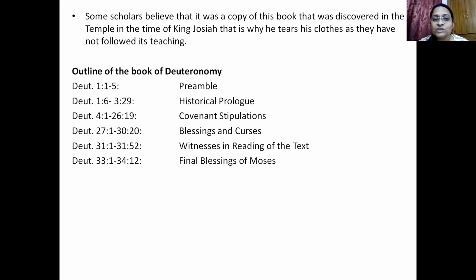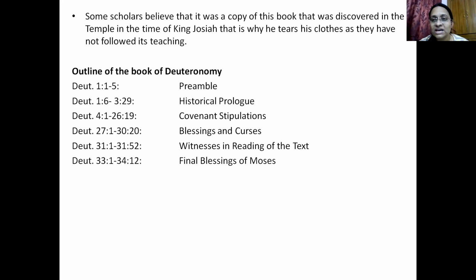Some scholars believe that a copy of this book, Deuteronomy, was discovered in the temple at the time of King Josiah. That is why he tears his clothes, as they have not followed its teachings. I don't know if you all know this part, but in the book of Kings, in the time of King Josiah, who was a young king, the priests found a copy of a scroll of Deuteronomy in the temple while cleaning the temple, and it contained some commandments.